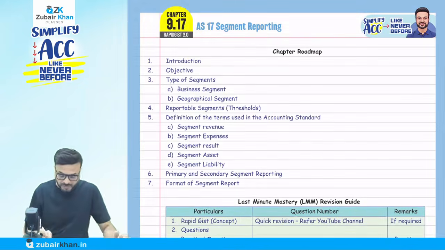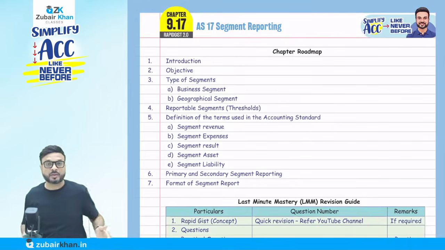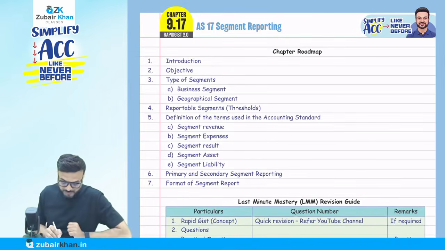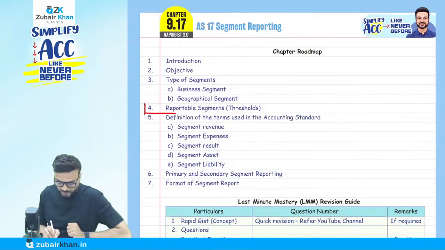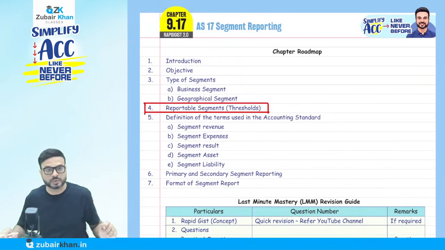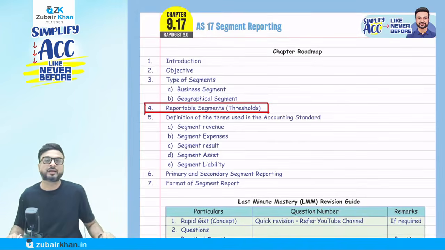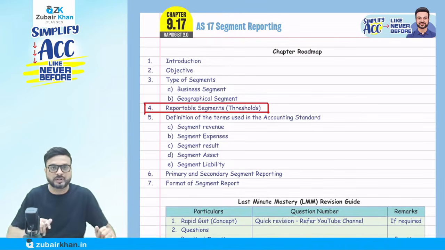Let me tell you honestly that the most important part of this accounting standard that is going to come in examination is point number 4, reportable segment threshold. Most probably the question is going to come from this portion. But we'll cover each and everything here.